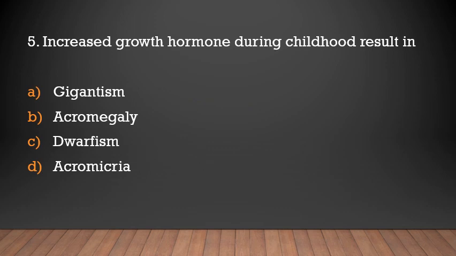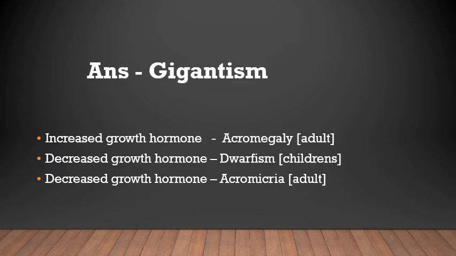Increased growth hormone during childhood results in gigantism, acromegaly, dwarfism, acromicria. Gigantism. Increased growth hormone in children results in gigantism. Increased growth hormone in adults results in acromegaly. Decreased growth hormone in children results in dwarfism, and decreased growth hormone in adults results in acromicria.